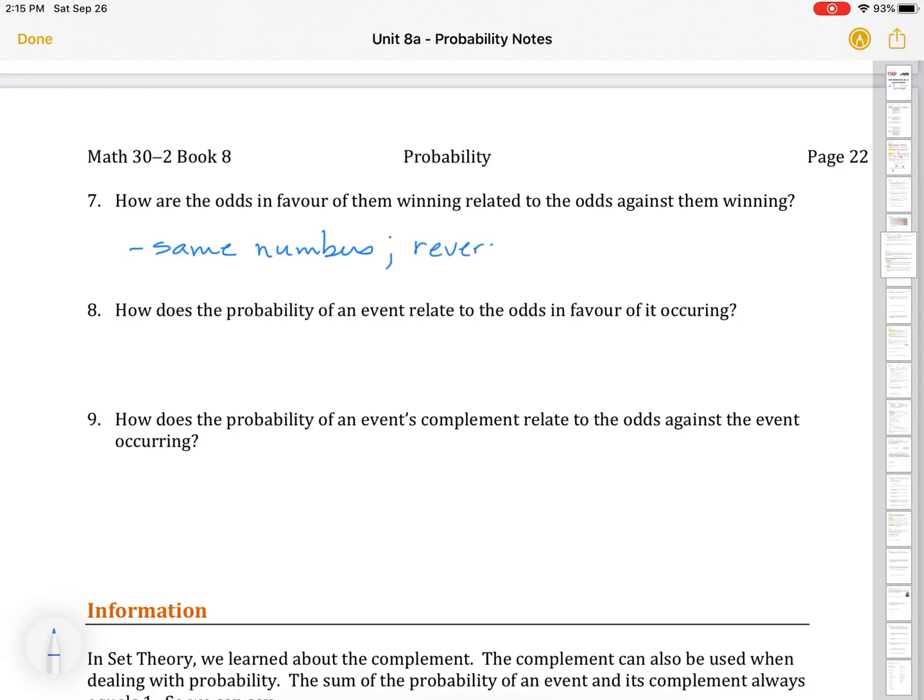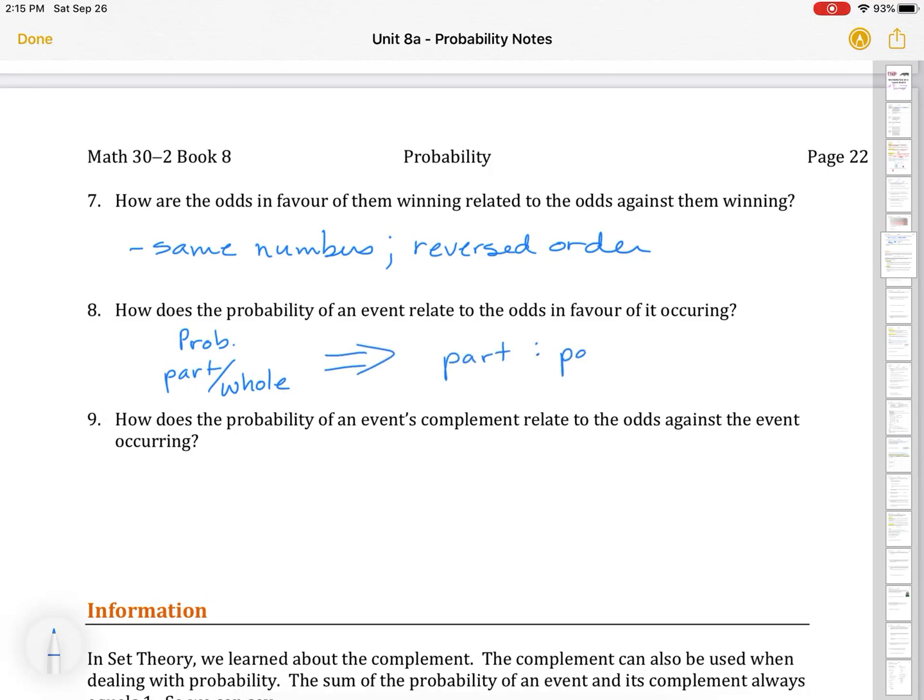Okay? How are the odds in favor of winning related to the odds against them winning? Well, they're the same numbers, reversed order. How does the probability of an event relate to the odds in favor of it occurring?